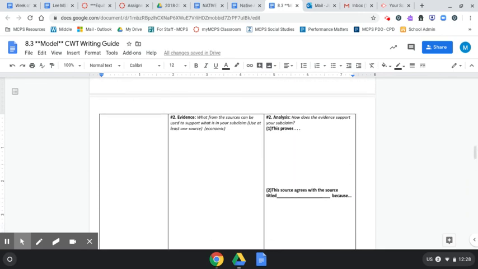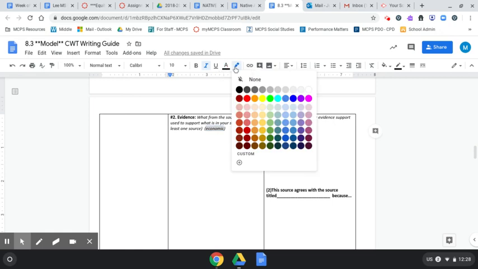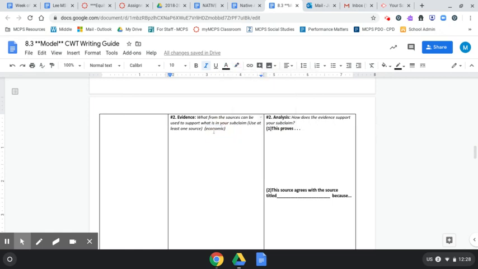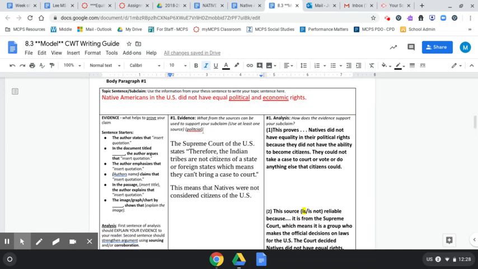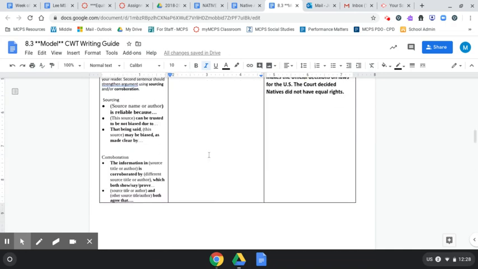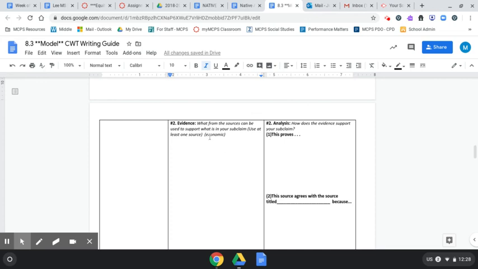Now, one thing I forgot to mention is your second piece of evidence. You need to make sure it's a different type of right from the first one, like economic. We did political in the first one. Now go make sure you do economic or social for your second one.